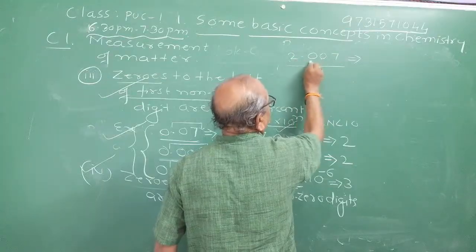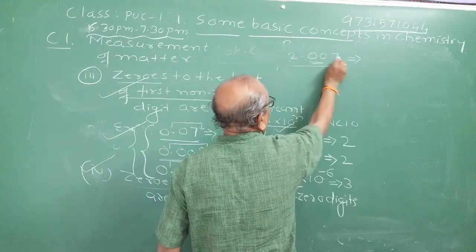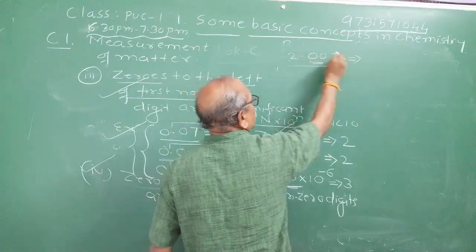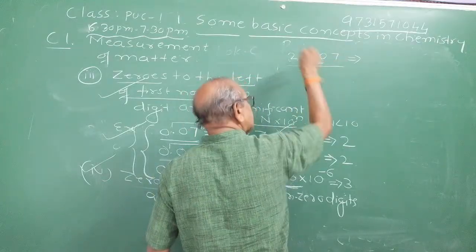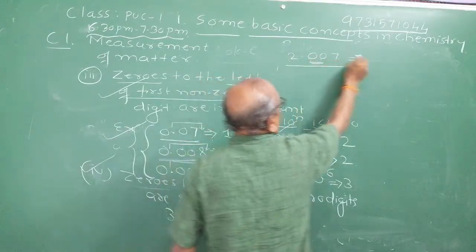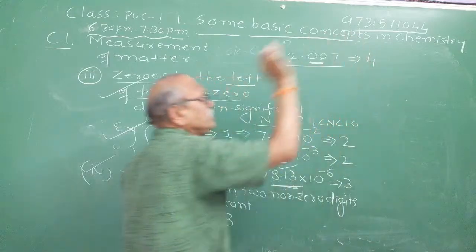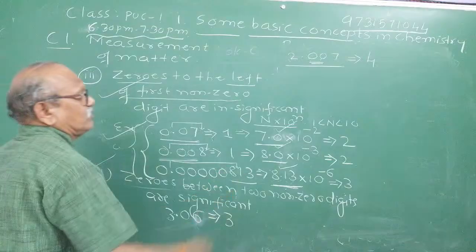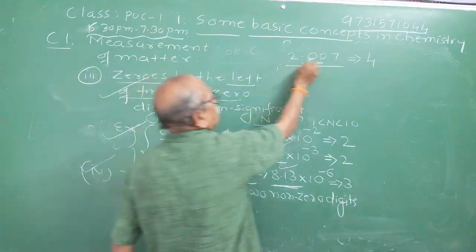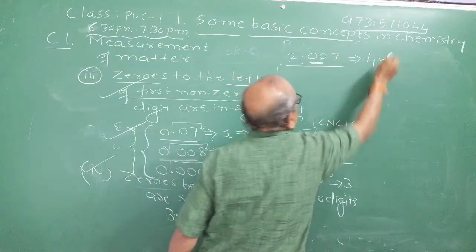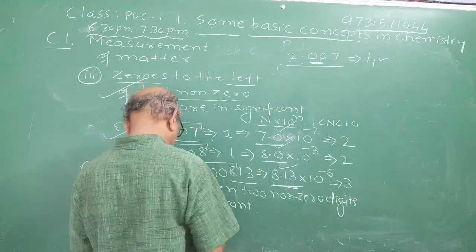There are 2 zeros, but they are between 2 non-zero digits: 2 is non-zero, 7 is non-zero. These 2 zeros are significant according to this rule. Therefore, the total number of significant figures is 4. Meaningful digits which can be written with certainty, plus 1 uncertain. 2.00 is certain, plus 1 is uncertain, so 3 plus 1 is 4. That is the meaning of it. I hope you understood.